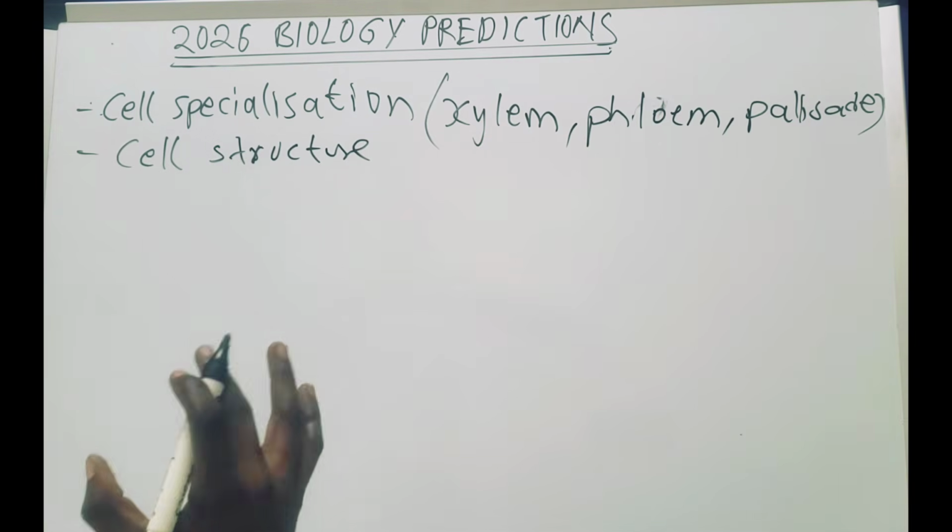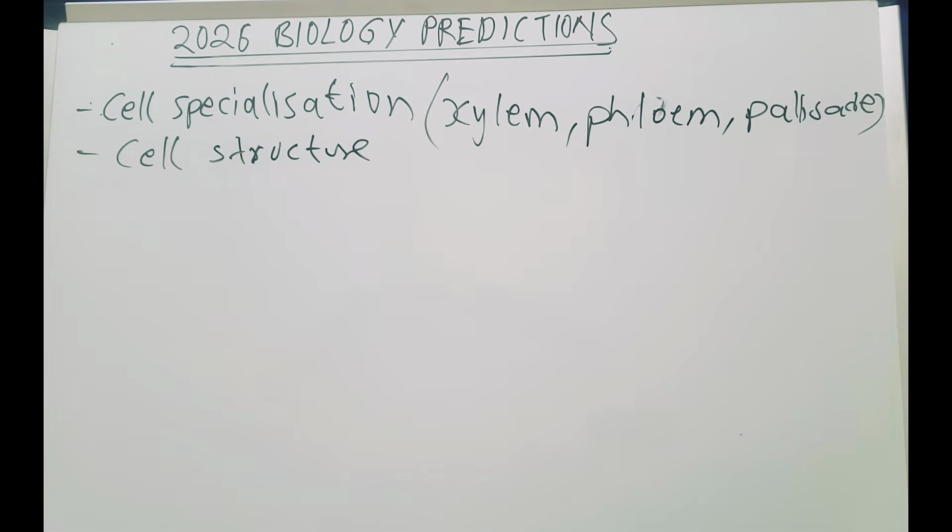So know the differences between the animal cell and the plant cell, and be able to differentiate by looking at their structures. This is a plant cell, this is an animal cell. These are probably going to make the first questions of biology, okay. So that is very important.